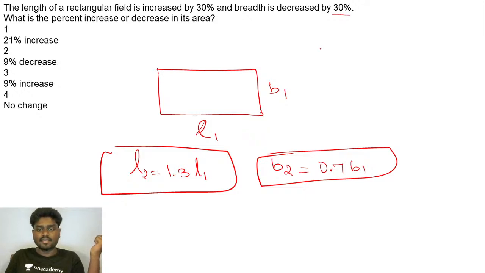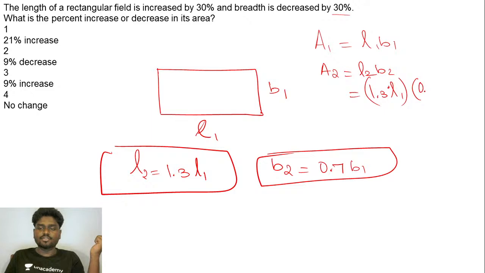I know that the initial area A1 is L1 into B1, and A2 is L2 into B2, but here L2 is nothing but 1.3 L1 and B2 is nothing but 0.7 B1. If you multiply this, what exactly will you get? You'll get 0.91 L1 B1.